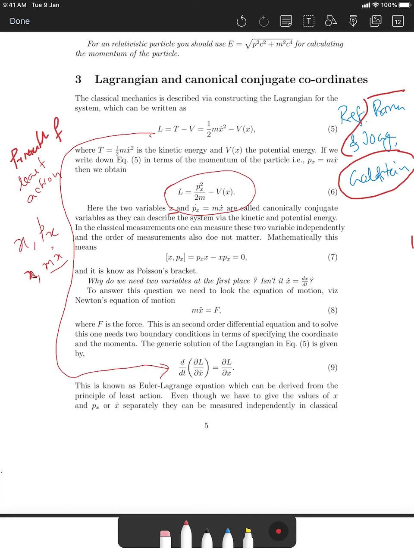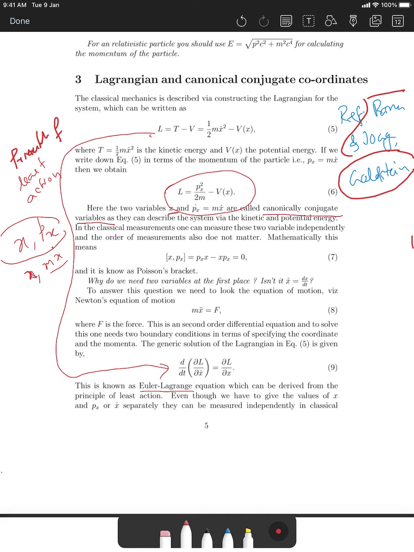So it's d/dt of ∂L/∂x dot equals ∂L/∂x. This is the equation known as the Euler-Lagrange equation. This equation is the mother equation of any equation in classical mechanics, and it deals with these two variables which are called canonically conjugate variables. They are basically independent, and they can describe the whole system. So if you know the initial values of these two variables, and you have this equation, you know the description.